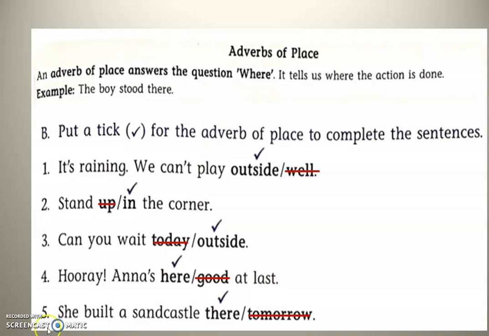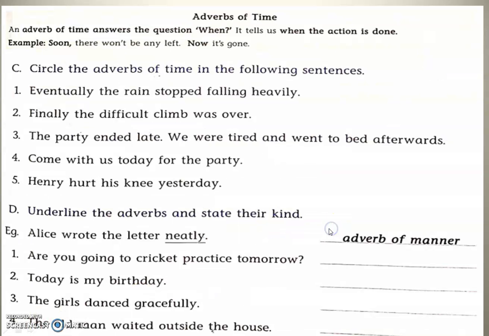So this is adverb of place. And next is adverb of time. So here the time is when. When does it happen? Or when it happened. Soon. Afterwards. Here. The yesterday. Today. Like that and all belongs to when. When it answers for when, you get the adverb of time. So in the first sentence, eventually the rain stopped falling heavily. So eventually will come.